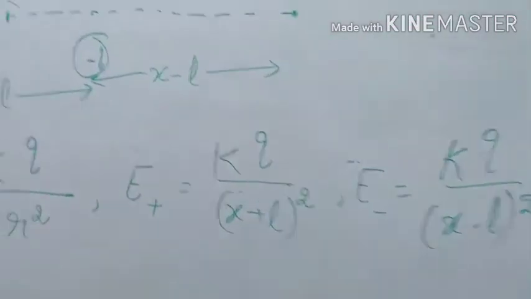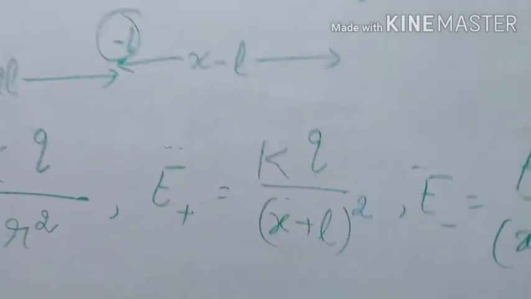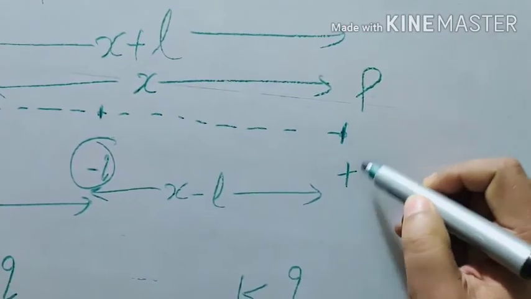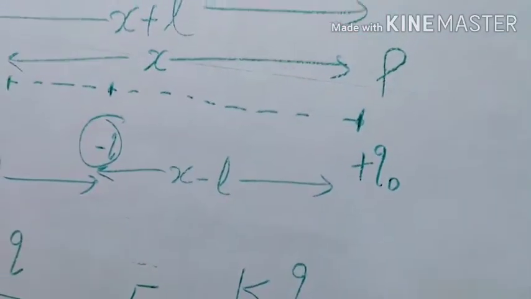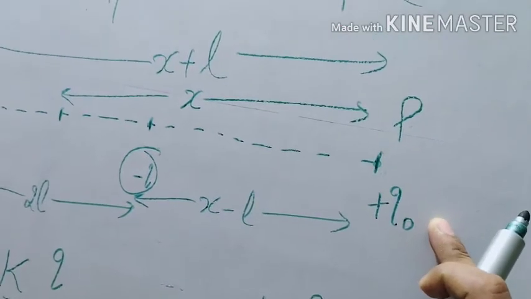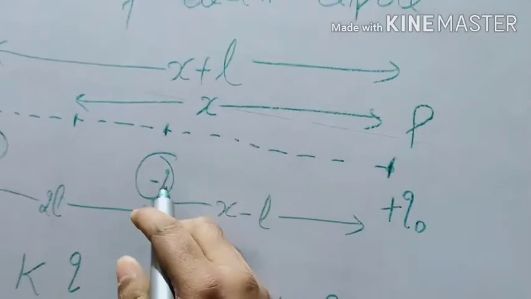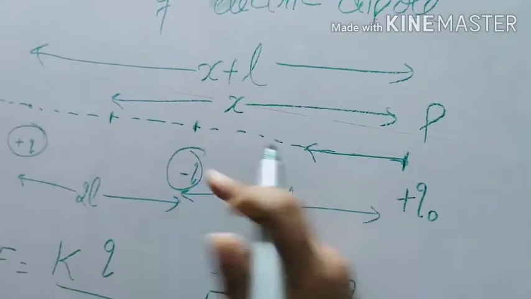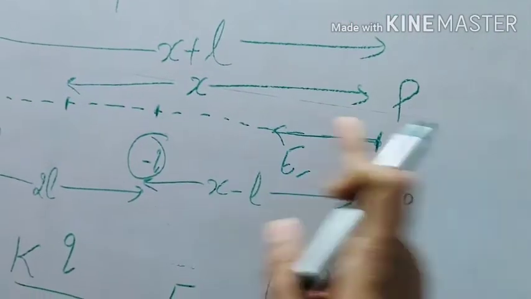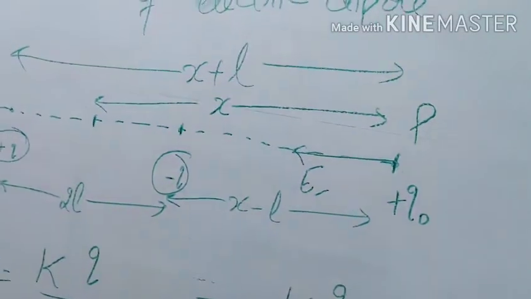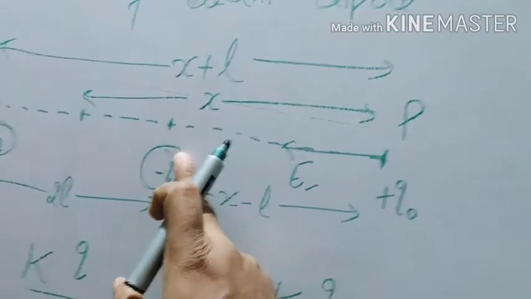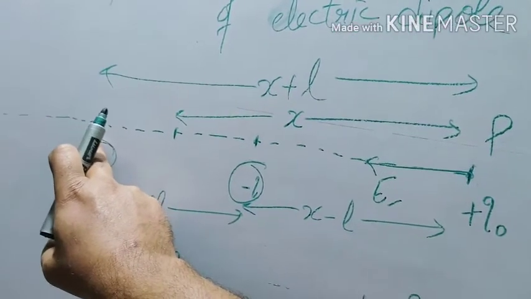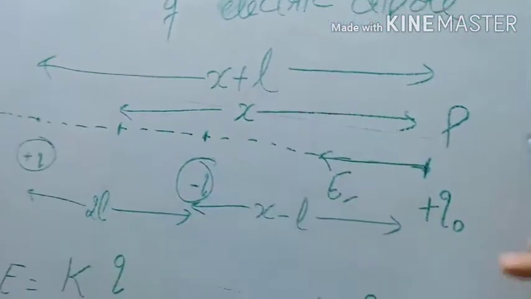Whenever you are going to check the electric field, you have to always place a test charge. Sorry, we have to do this step earlier. Negative charge attracts the positive charge and it is very close to it, so its electric field is more because distance is inversely related. If it is near to this, then electric field is more, and that one is very far away, so its electric field is less, and it also repels it.